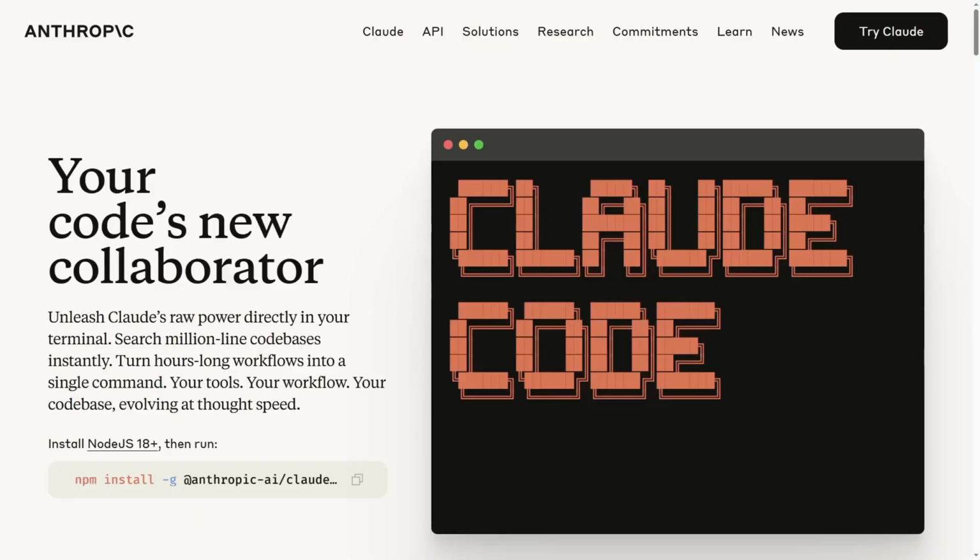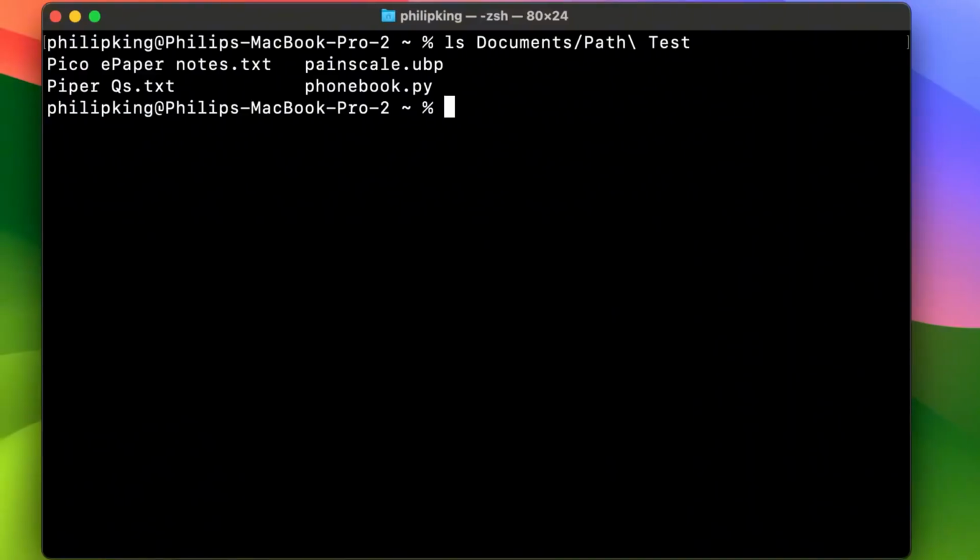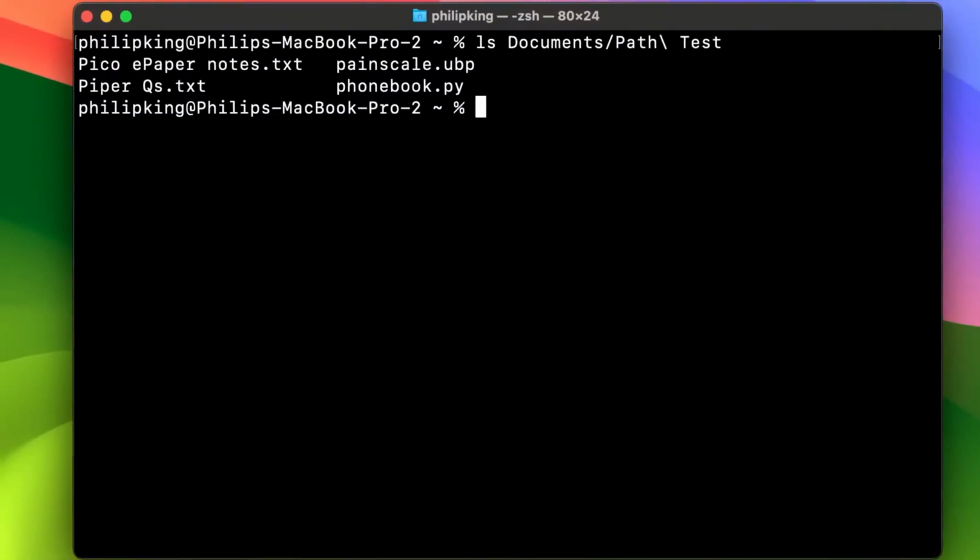Then on the most advanced side of the spectrum, we have command line tools like Claude Code, for example. These are tools that live directly in your terminal, in the root of your computer. With these tools, you need to be comfortable working in the terminal or the command line, but it does give you so much more functionality, and you can use it with any type of IDE of your choosing.